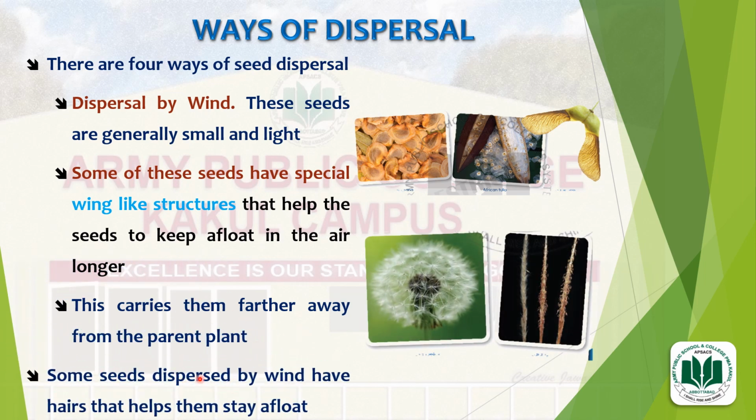The seeds that don't have wing-like structures have hairs, and these hairs help them to stay afloat in the air. You can see dandelion and larlang seed. These seeds have hairs, and hairs help them to stay afloat in the air for a longer period of time, far away from the parent plant.